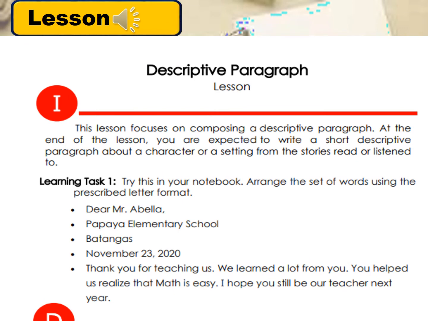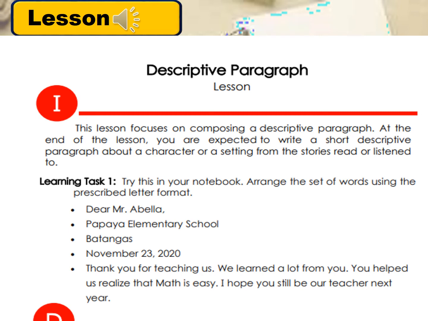The next lesson in English is descriptive paragraph. This lesson focuses on composing a descriptive paragraph by a letter. You are expected to write a short descriptive paragraph about a character or a setting from the stories read or listened to. Let's try to do the first activity.